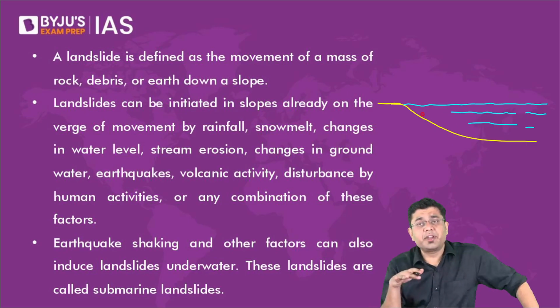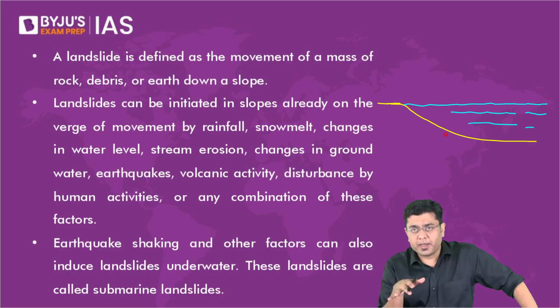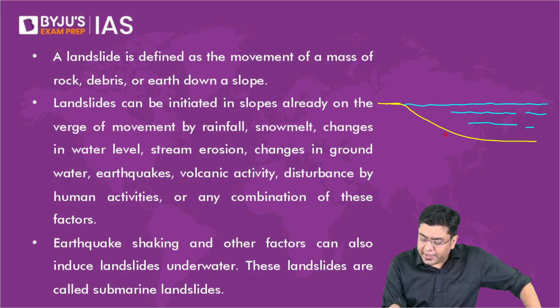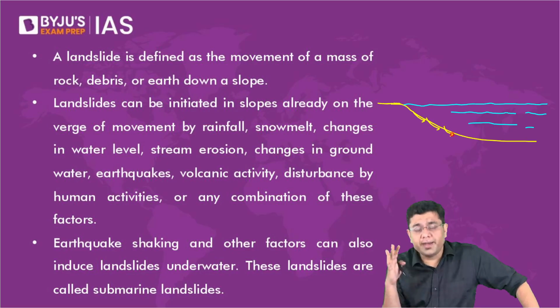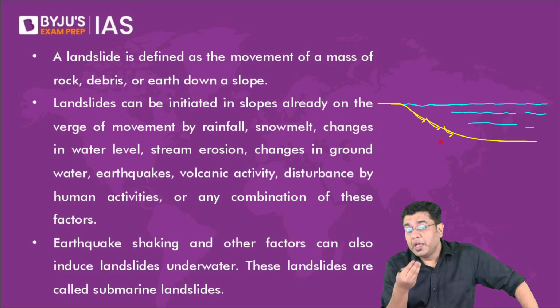Obviously, there is a significant amount of earthquake. Earthquake means shaking of the ground. That shaking of the ground can lead to these materials sliding. Why? Because these are loose materials, they can always slide down. A lot of sediments, sand particles, muddy materials, ooze, all of that slides down. That is what a submarine landslide or underwater landslide is. Is that understood now? Good.